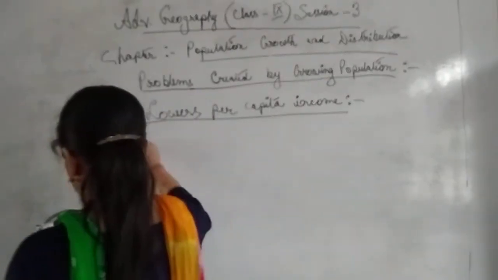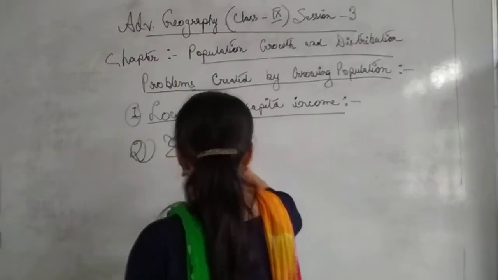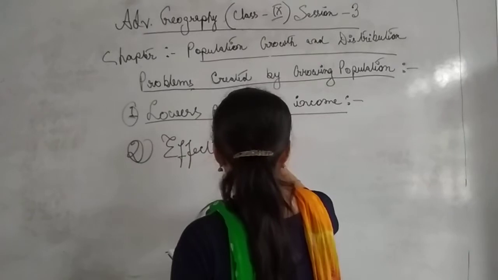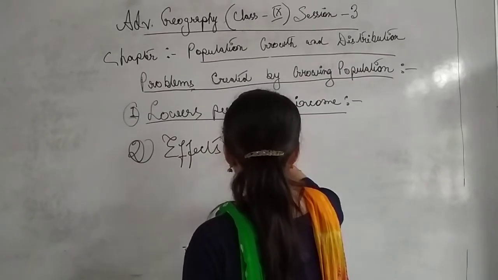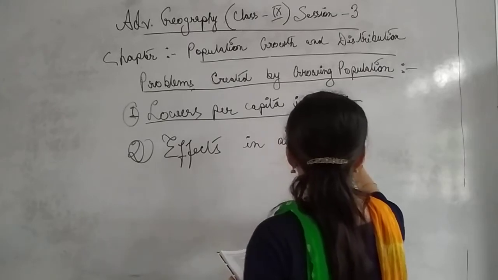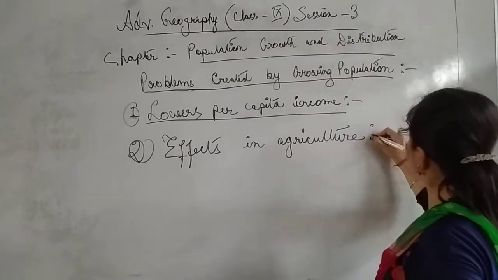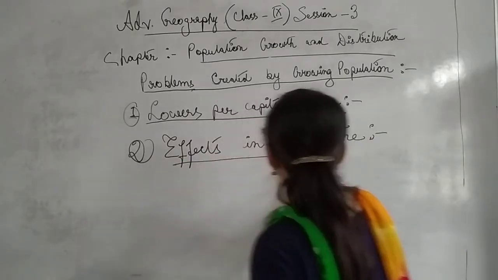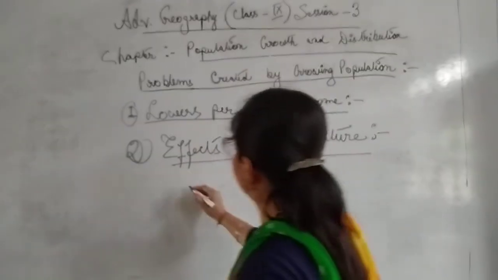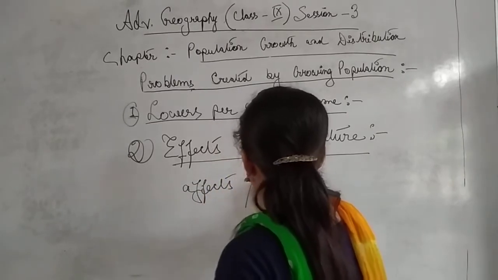Point number 2, effects in agriculture. Don't be confused between effect and effects. Most of you students still face a lot of confusion between effect and effects.